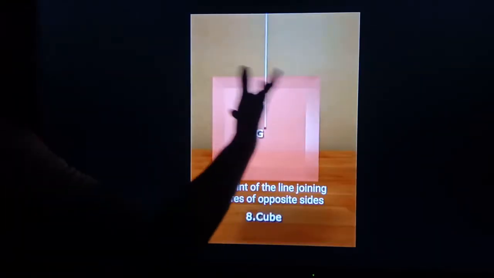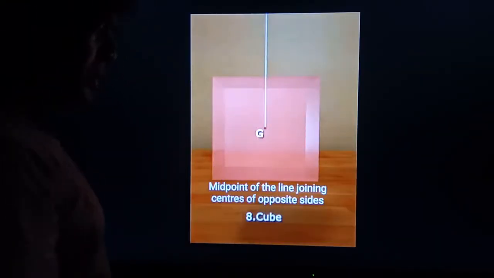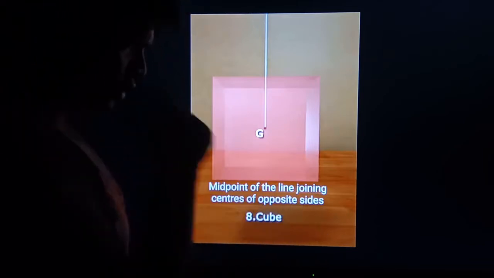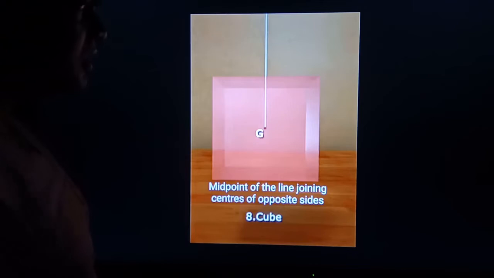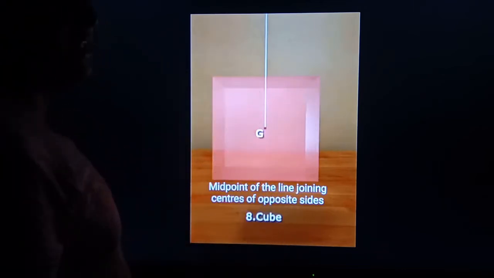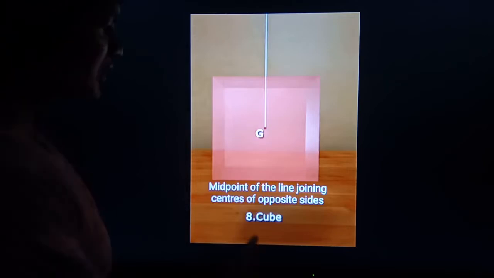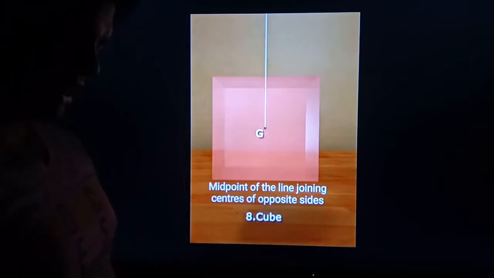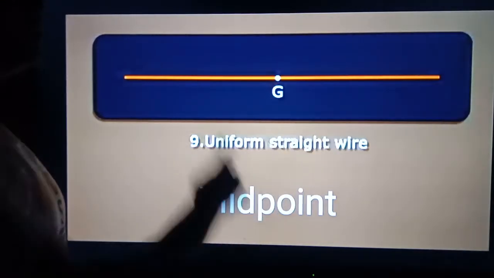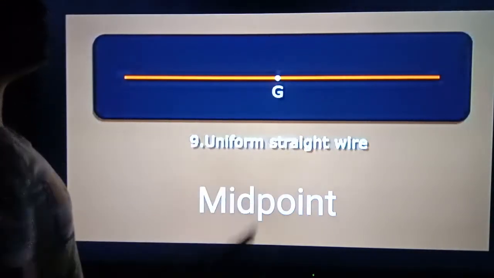In a cube or cuboid, the midpoint of the line joining the centers of the opposite sides. Meaning when the midpoints of opposite sides are joined together, the point of intersection is known as the center of gravity. Uniform straight wire: the midpoint is known as the center of gravity.